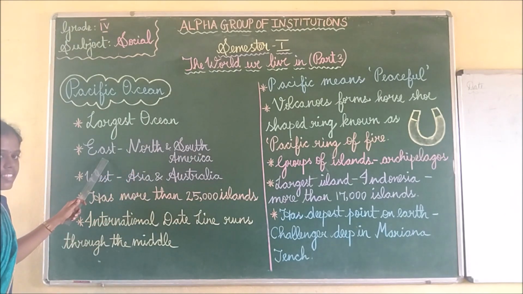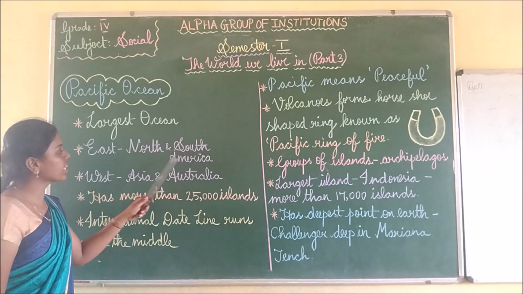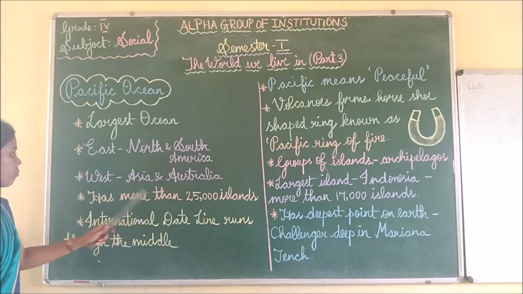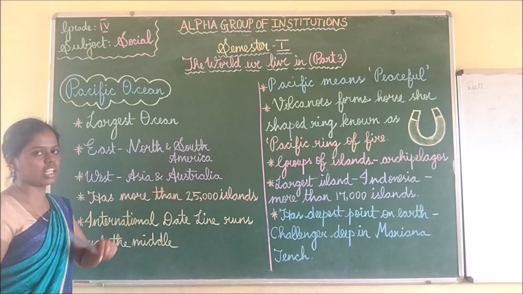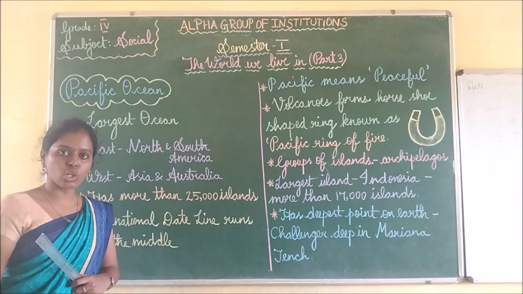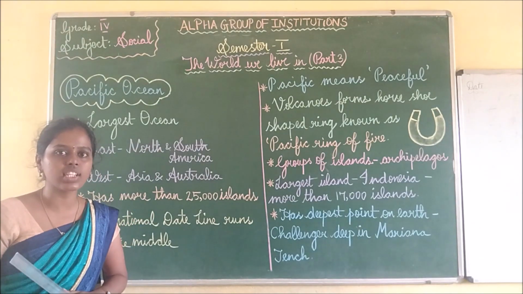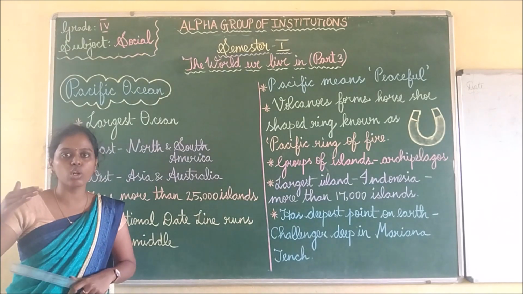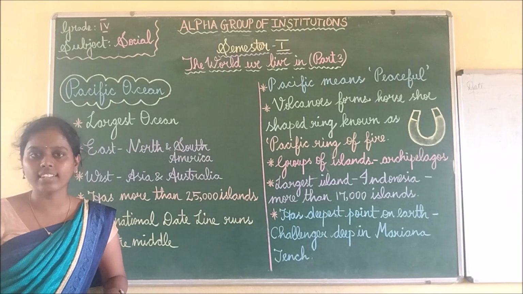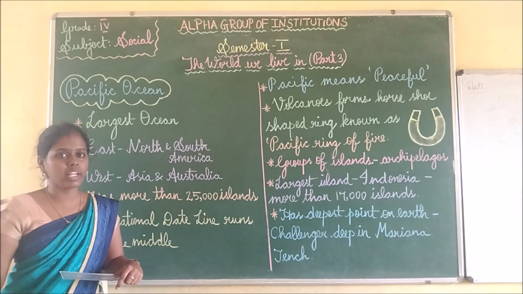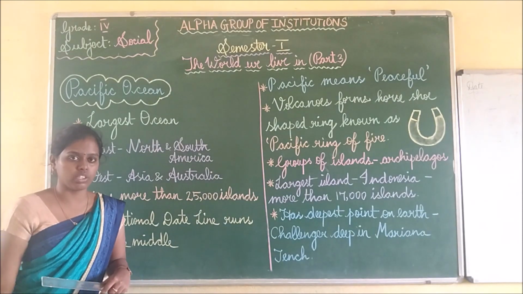In the east side, it has North America and South America. In the west side, it has Asia and Australia. So we saw the borders of each and every continent. We saw that in the east side there is the Atlantic Ocean, in the west side there is the Pacific Ocean. For many continents we saw many oceans.